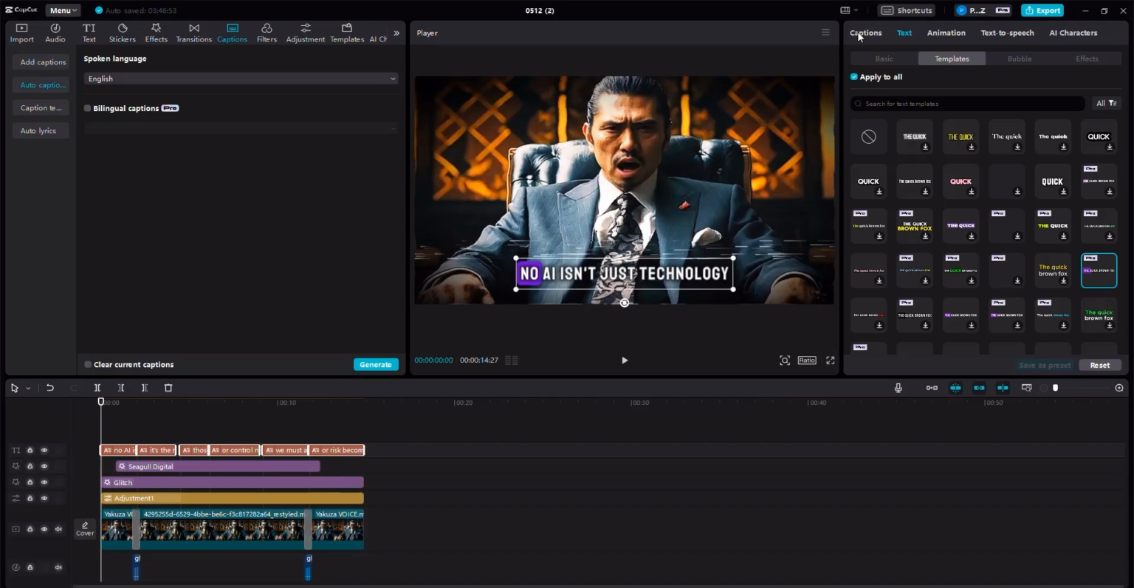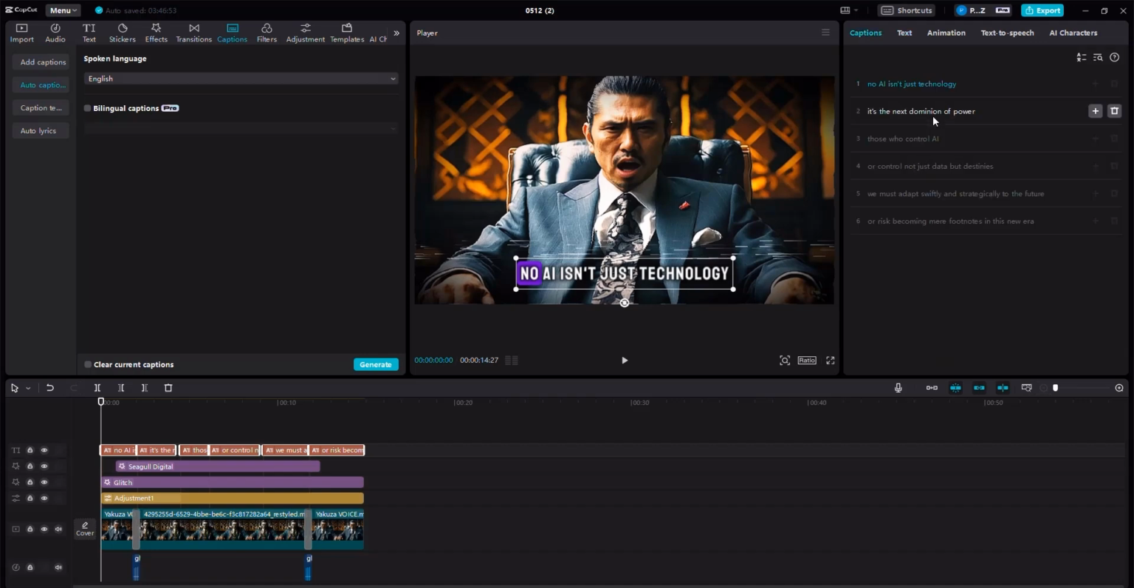There it is. Now, we can click on the captions to check that there is no grammatical mistake, because we want to make sure that there is no grammatical mistake. Otherwise, we're going to sound horrible.